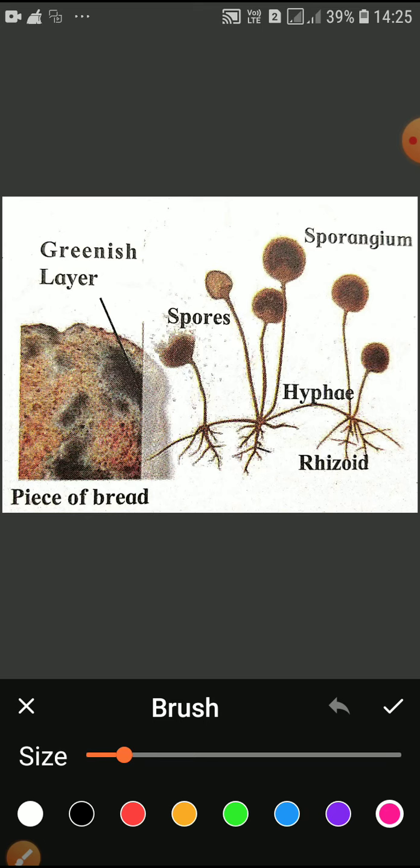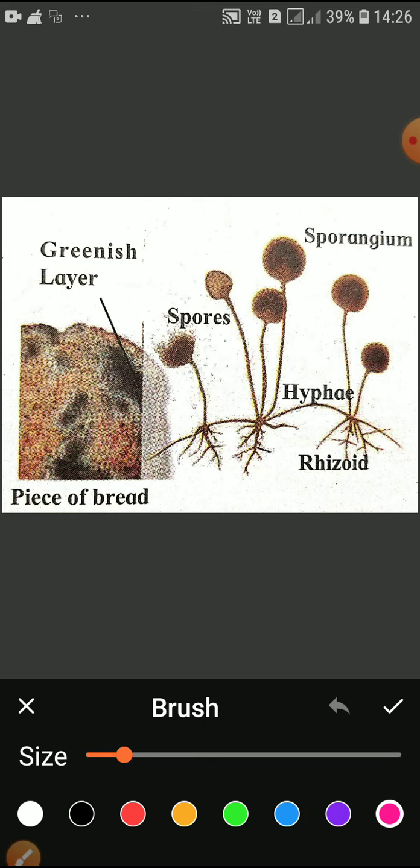This fungus has a filamentous body. You will see in this diagram. Yes, these are non-green organisms. Why non-green? Because they do not have chlorophyll. They can't prepare their own food with the help of photosynthesis. That's why they are non-green. They are eukaryotes. Now, prokaryote or eukaryote? They are eukaryote. Eukaryote means their nucleus is surrounded by membrane. So a nuclear membrane is there around the nucleus.